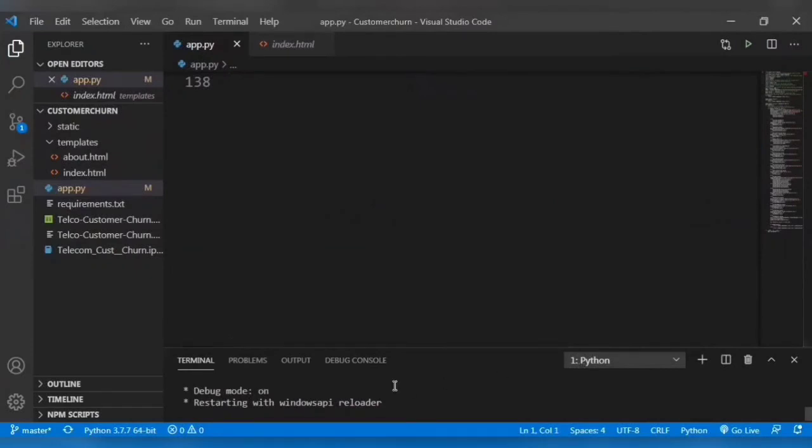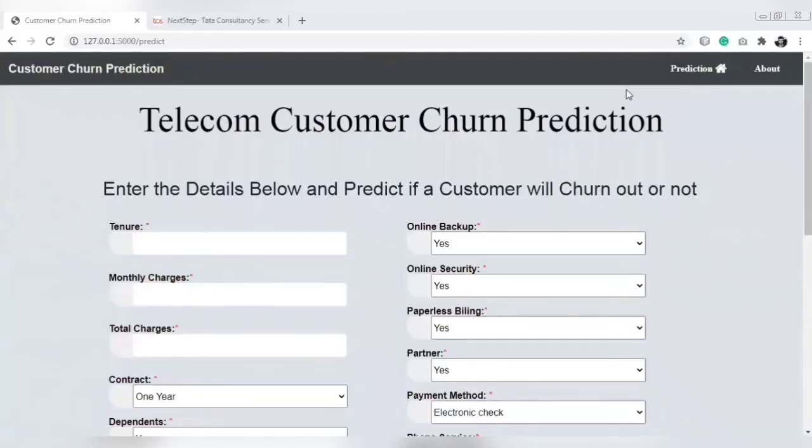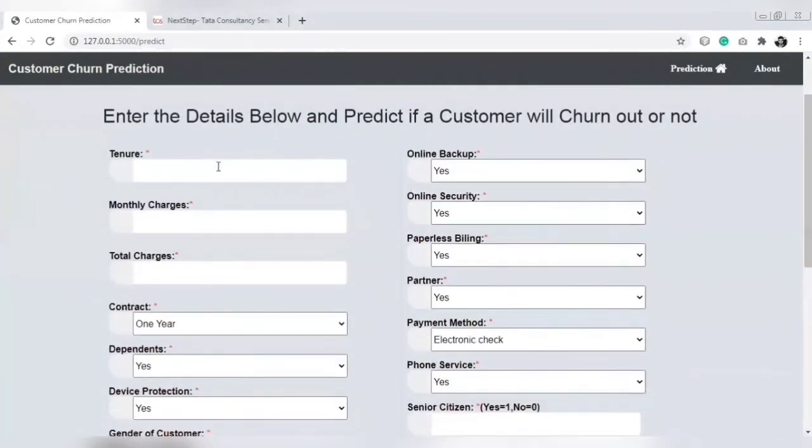On the run button you can see it started debugging and restarting. So on clicking on the link, this is our localhost. On clicking on this it will open the web application. Here is our web application, telecom customer churn prediction, where the user enters the details and clicks on the submit button to predict the output. So let's take an example.